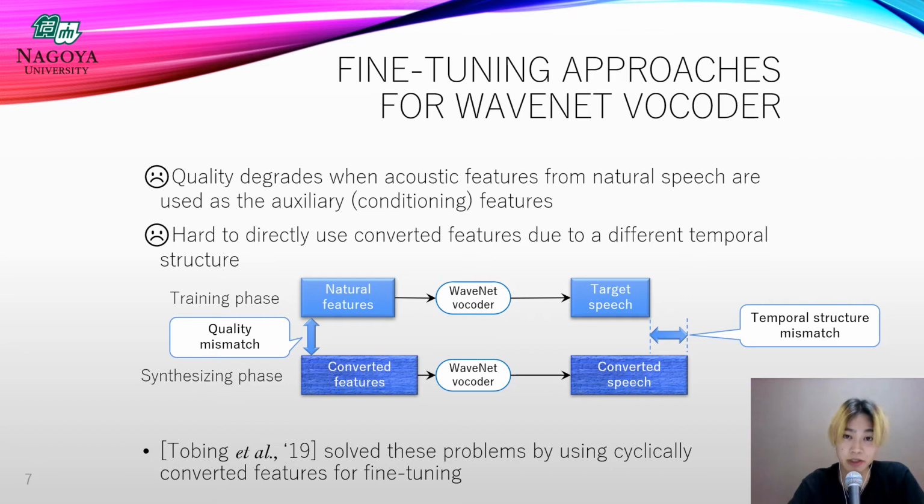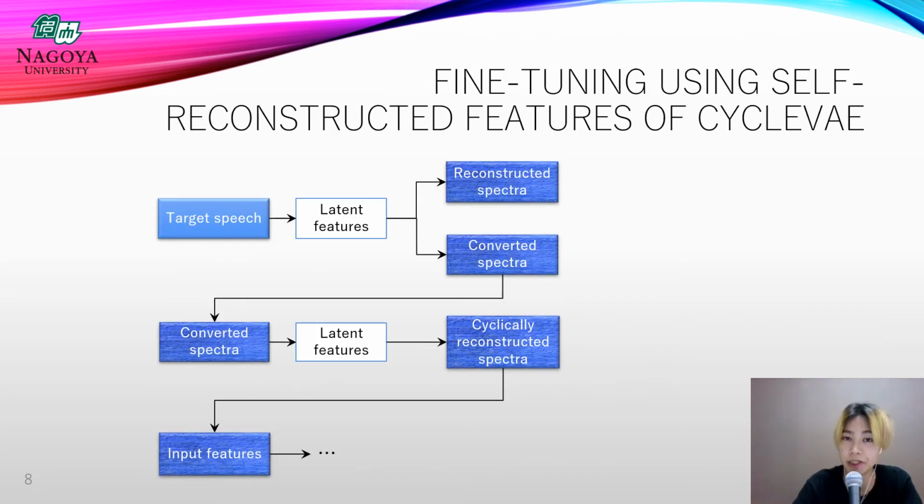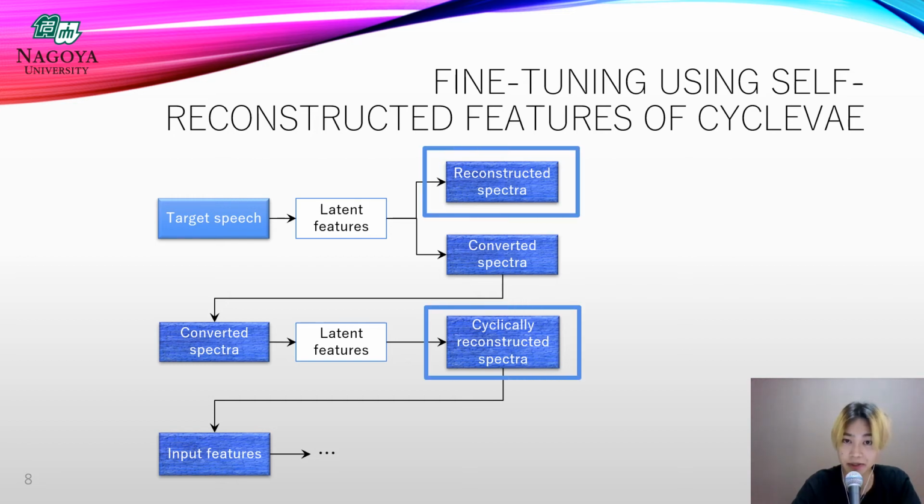These kinds of self-reconstructed features have an identical temporal structure to the original target waveforms, so they can be easily and directly used for WaveNet vocoder training. It is also known that the quality of these features is close to the converted features. In addition, similar features can be generated by the conversion model using VAE as well. In previous research, it has been confirmed that the features once made latent variables by the encoder and reconstructed by the decoder have similar quality to the converted features and are effective for fine-tuning.